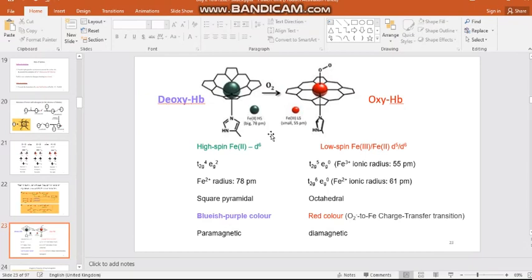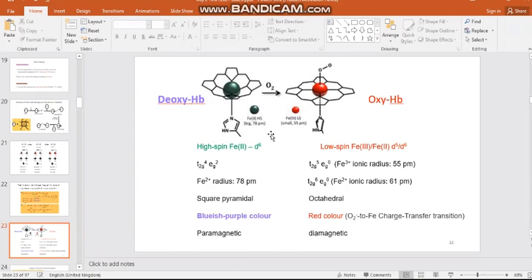Upon oxygen binding, what would happen? The deoxy form will be converted into the oxy form, which is entirely different from the deoxy form. Initially there are two possibilities. Iron may retain its oxidation state and go to the low spin state, or iron may be converted into low spin iron 3 and transfer an electron to oxygen. Let us see which of these two possibilities, low spin iron 2 or low spin iron 3, is more favorable.